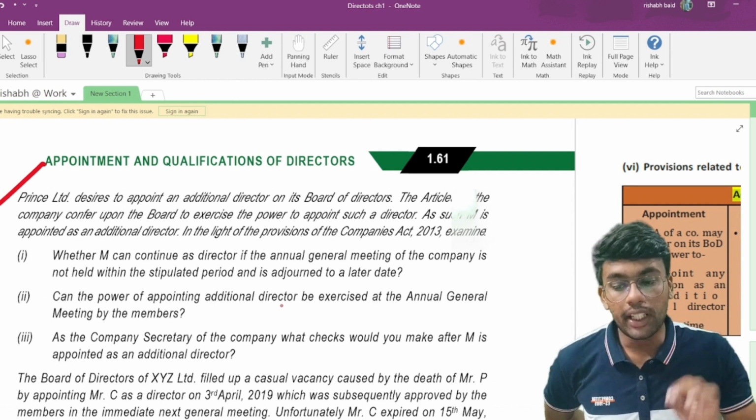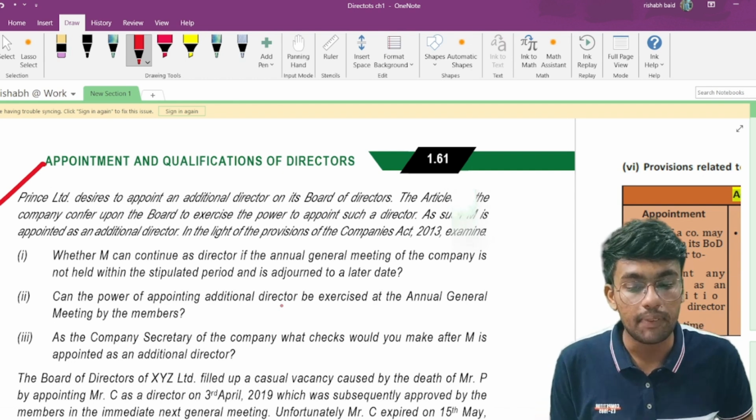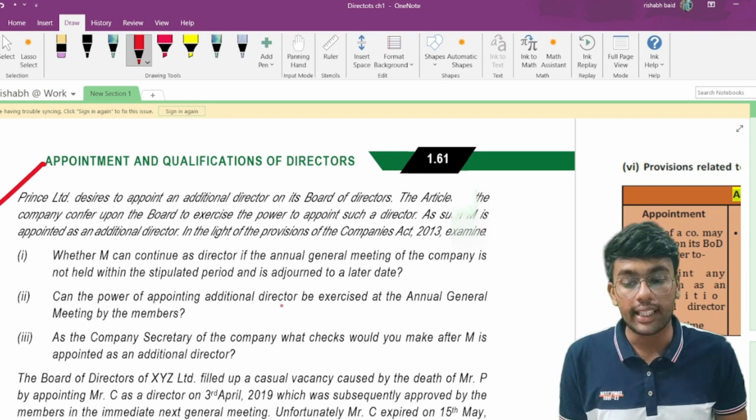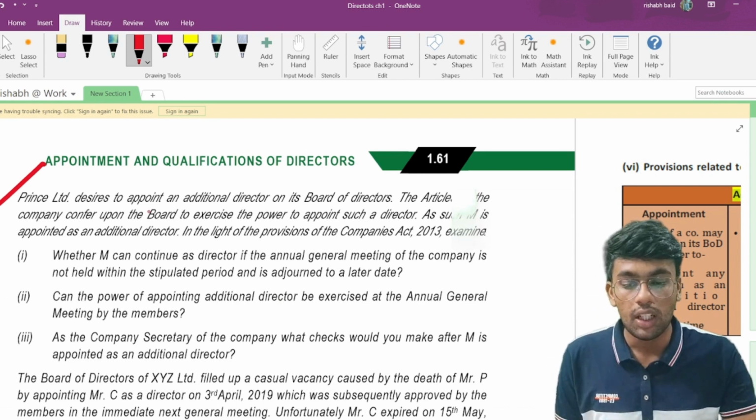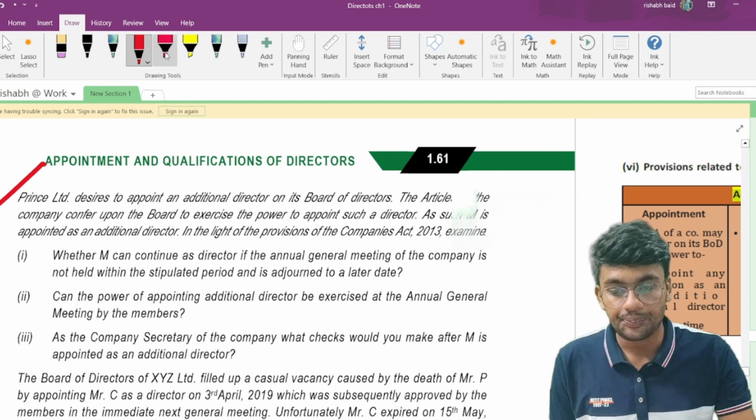Meaning, this is a company called Prince Limited which desires to appoint a person as an additional director on its board. The articles of the company confer upon the board the power to exercise this.